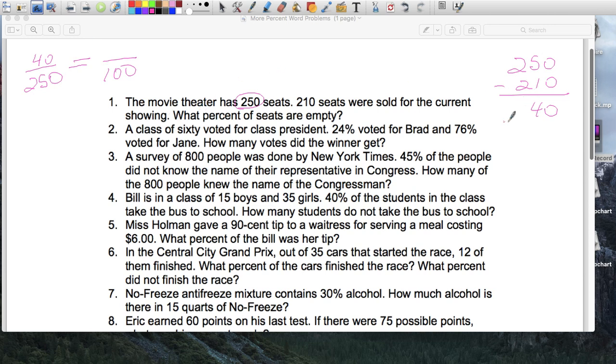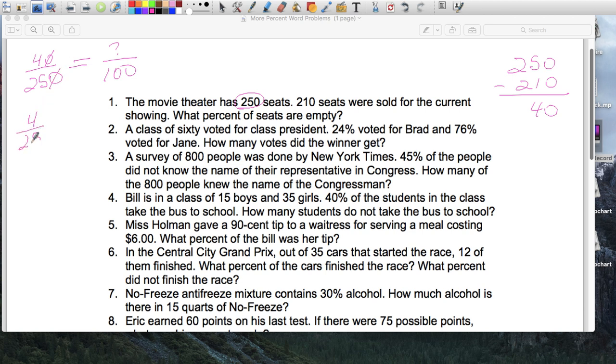So here's my question mark. Is there a relationship? Can you find a relationship back and forth? So one thing I can do, yes, you can use decimals, or remember this, I can cut a 0 here, and I cut a 0 here. So let me rewrite that. I get 4 out of 25 equals 100 times 4 times 4, and I get 16. So what percent of the seats were empty? 16%. So that's question 1.